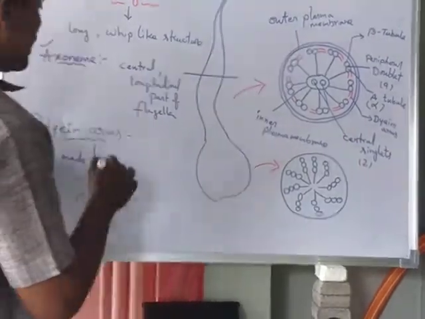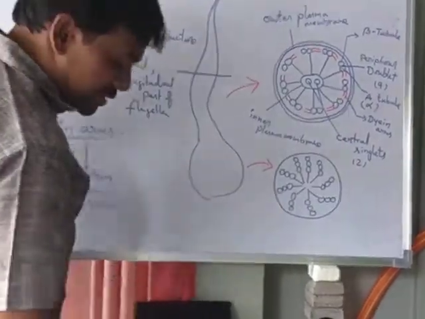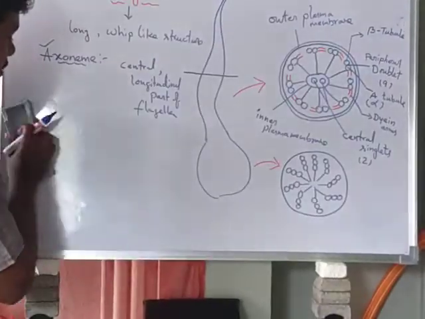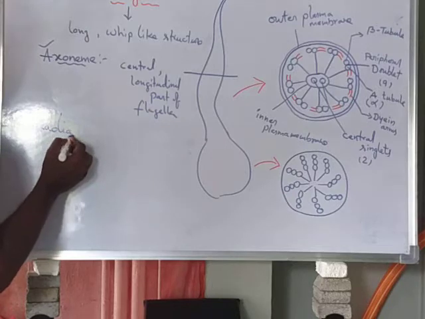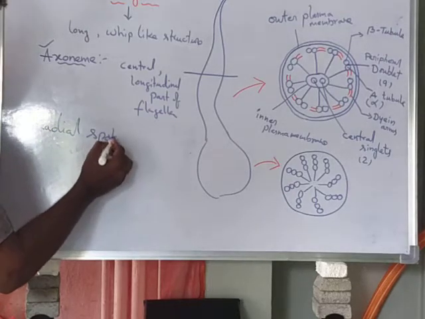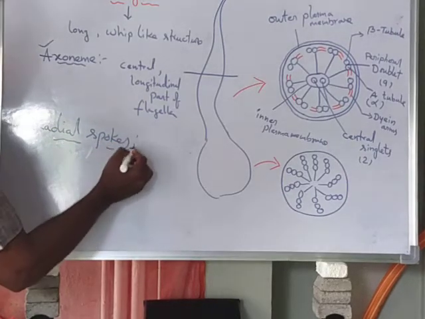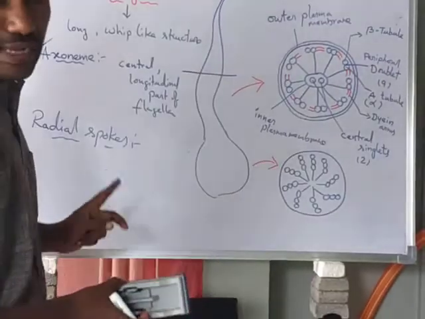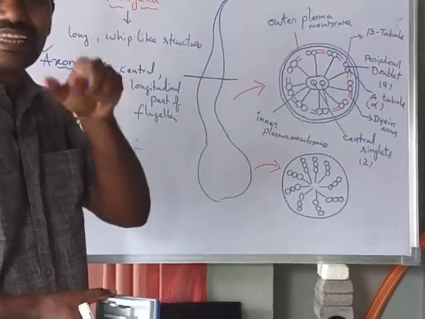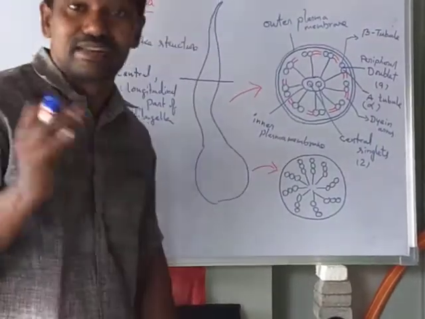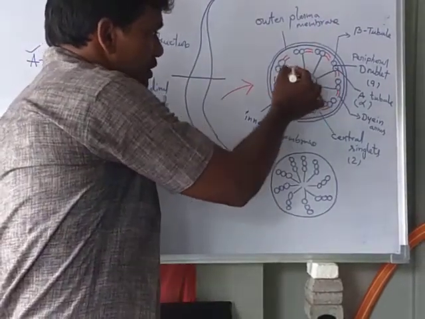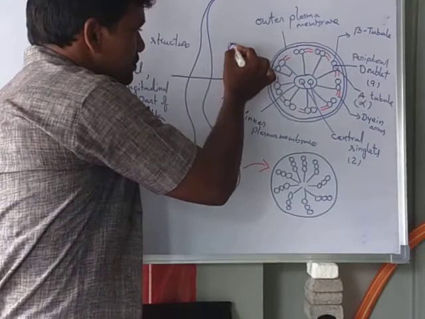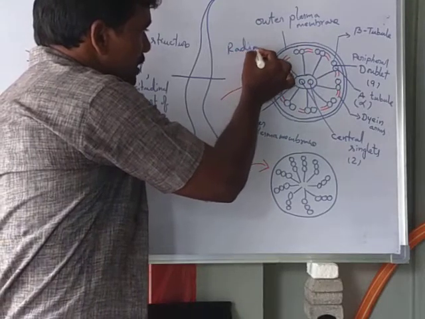Another one is the radial spokes. Radial spokes resemble a bicycle rim. Here we see these are the spokes, the radial spokes.